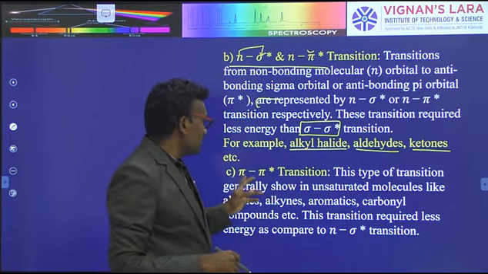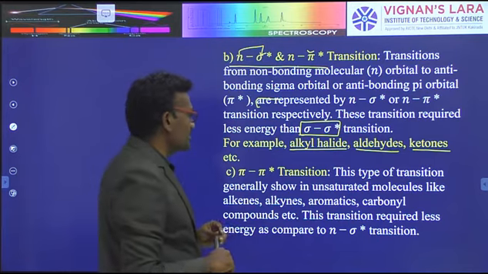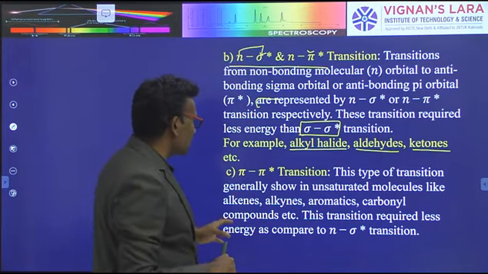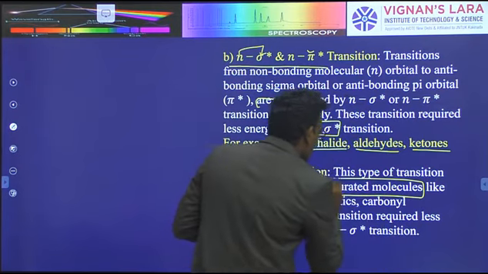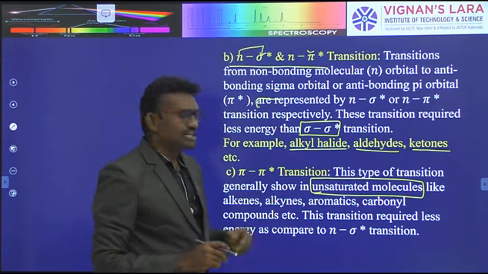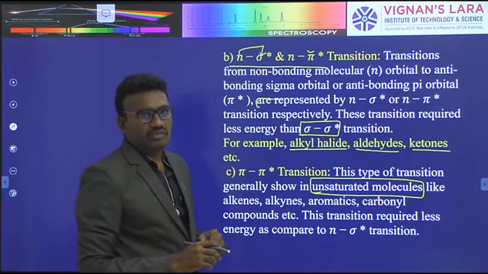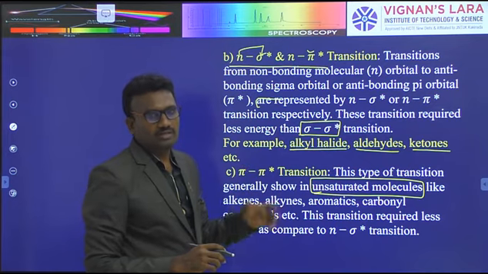Next, pi to pi star transition. This type of transition is generally shown by unsaturated molecules, because in a pi to pi star transition, electrons are easily transferred from a pi bond to an anti-pi bonding orbital.